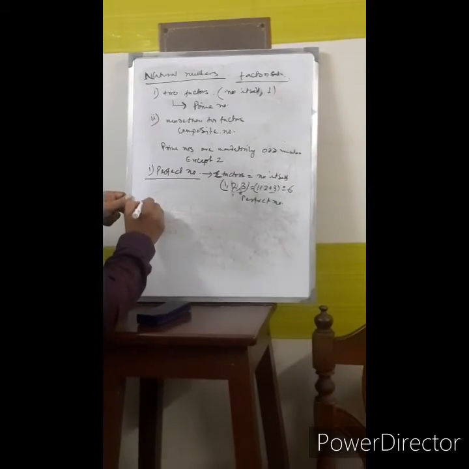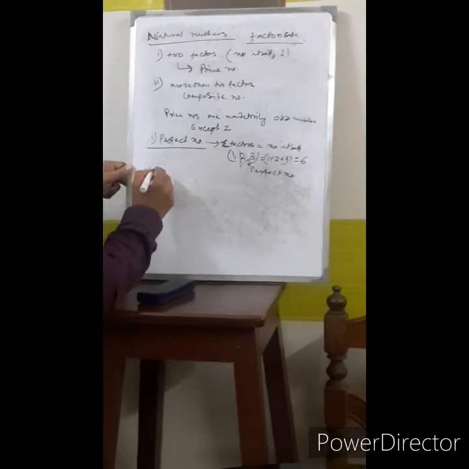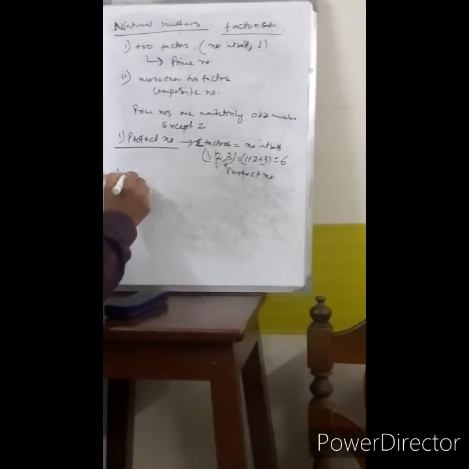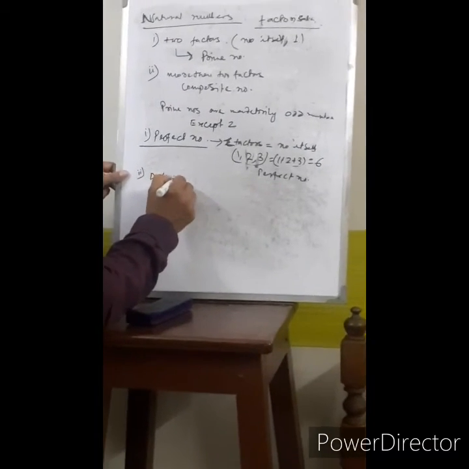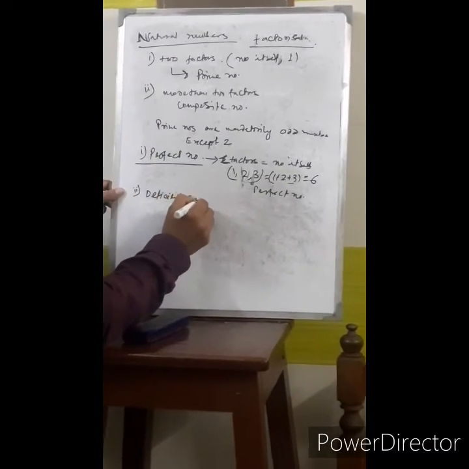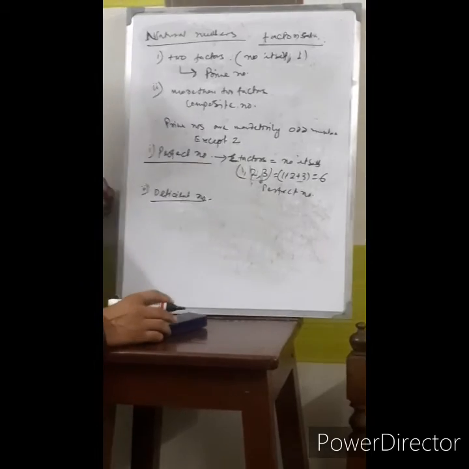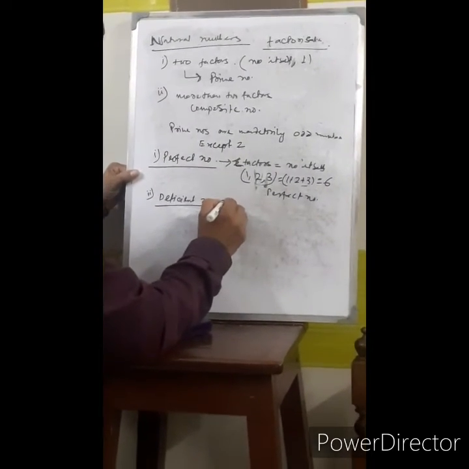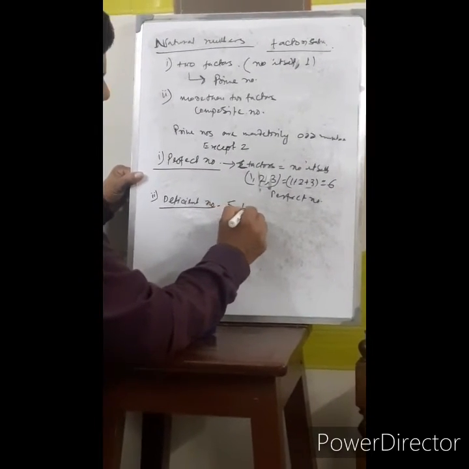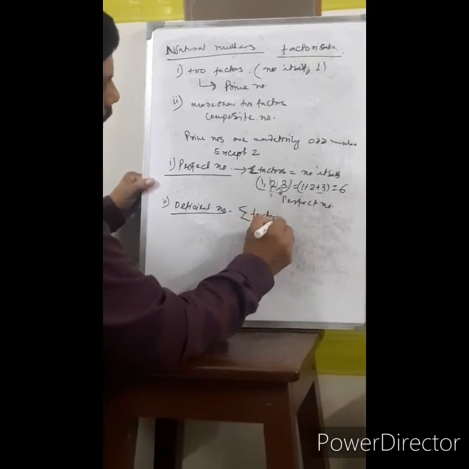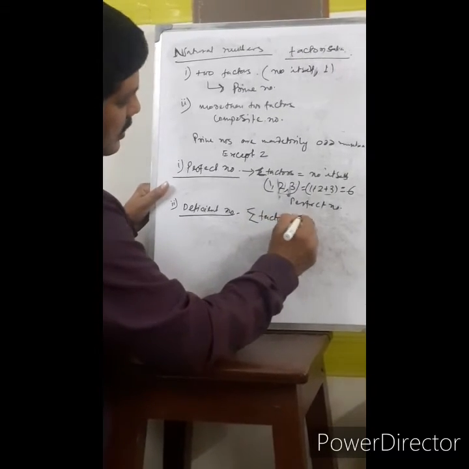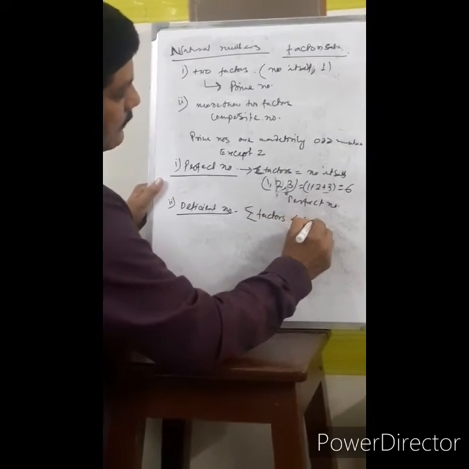Now come to deficient numbers. Deficient numbers are the numbers in which the summation of the factors other than the number itself is less than the number.